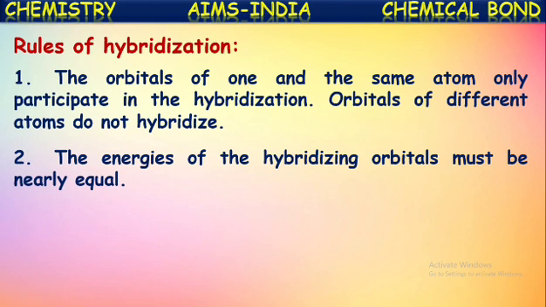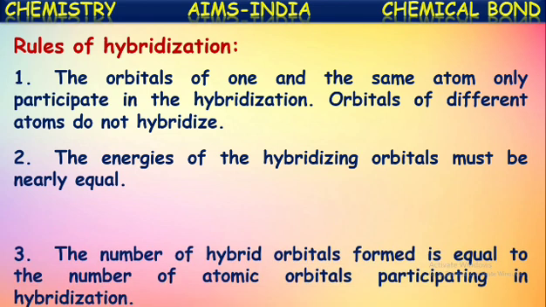The energies of the hybridizing orbitals must be equal or nearly equal. Then only those orbitals will participate in the hybridization and result in hybridized orbitals.